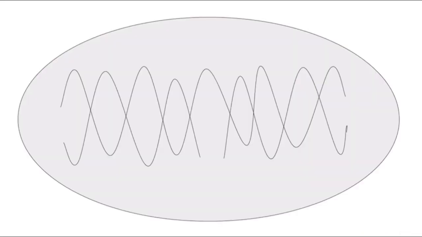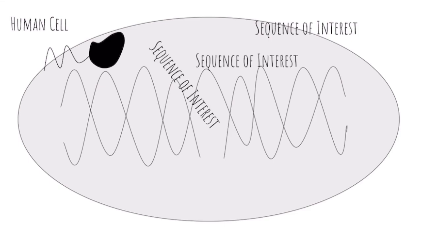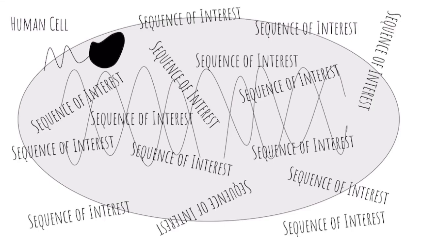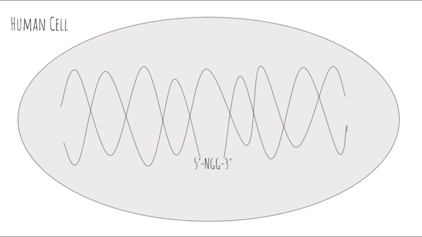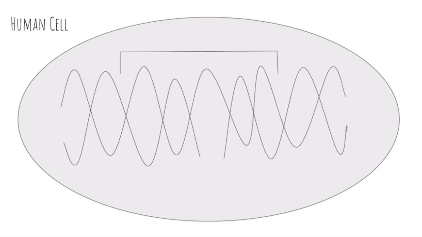When inside the human cell, the Cas9 protein will begin scanning the DNA until it finds the target sequence to cut. But if there are copies of this sequence across the entire genome, how can we ensure that our Cas9 protein doesn't make multiple cuts and risk permanent damage? Well, it all lies with the PAM sequence. Cas9 will read until it finds 3 nucleotides in the form of any nucleotide, followed by 2 guanines that are adjacent to the sequence of interest. It will unwind the DNA and make sure that the strand with the PAM sequence is complementary to the guide RNA. Then it will make the double-stranded cut.